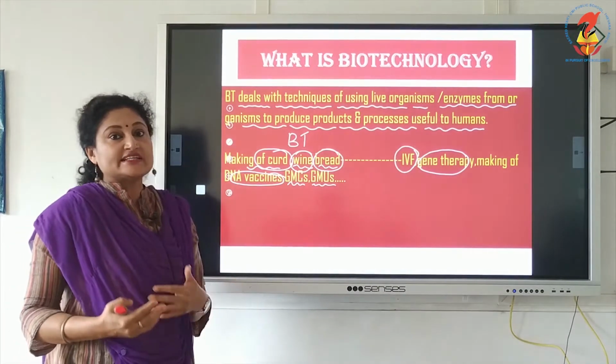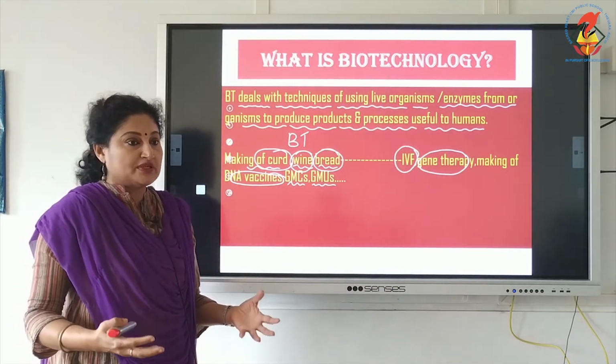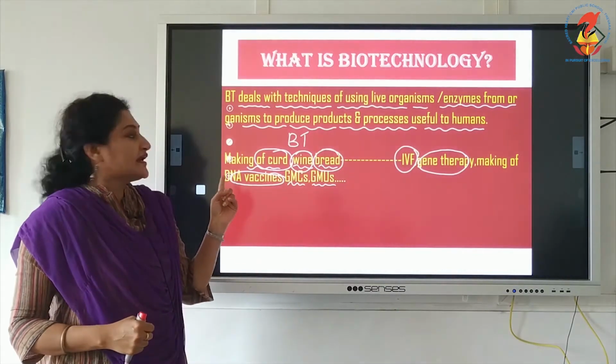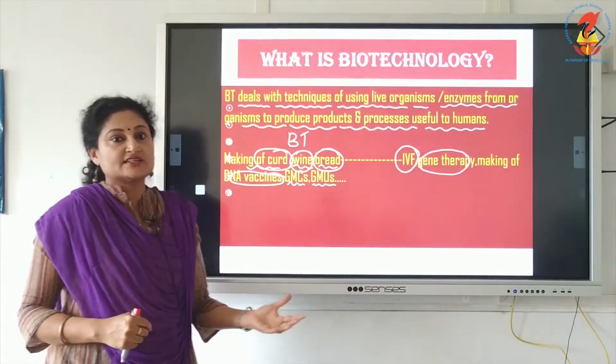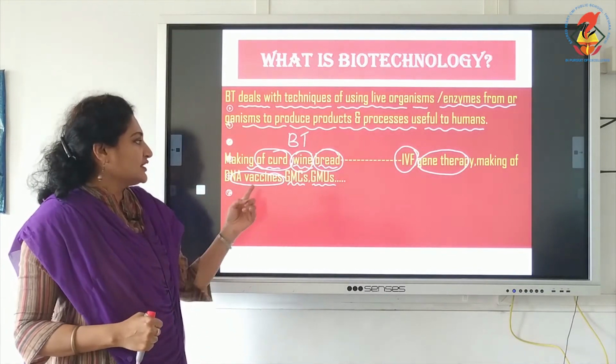Then making of rDNA vaccines, and now you know the coming vaccine, the much awaited vaccine that is going to be available in the market, is the COVID vaccine. It is going to be produced by rDNA technology, and we have already learned hepatitis B vaccine is a product of rDNA technology.